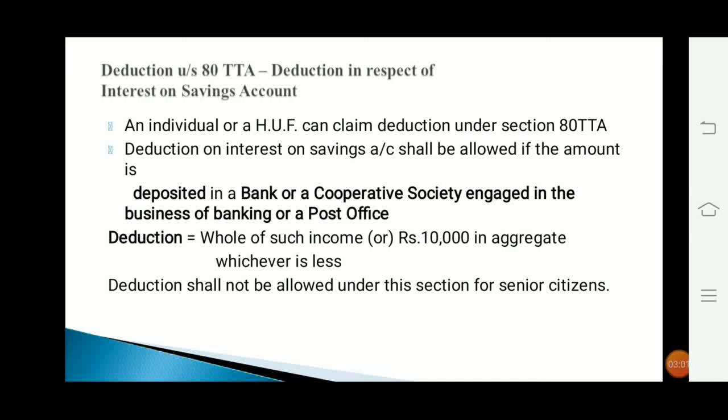Regarding the amount of deduction, whole of such income or rupees 10,000 in aggregate, whichever is less, can be claimed as deduction. Deduction should not be allowed under this section for senior citizens.